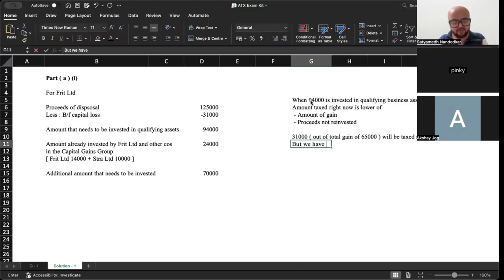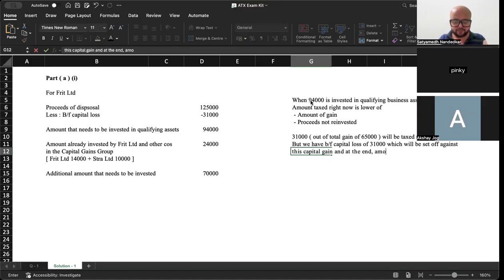But we have brought forward capital loss of how much? We have brought forward capital loss of 31,000, which will be set off against this capital gain, and at the end, amount of CGT payable will be, amount of gain will be zero.